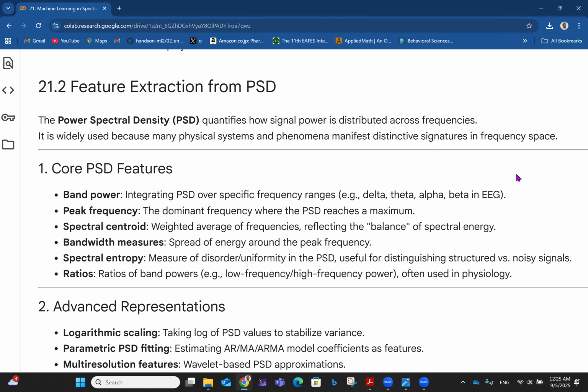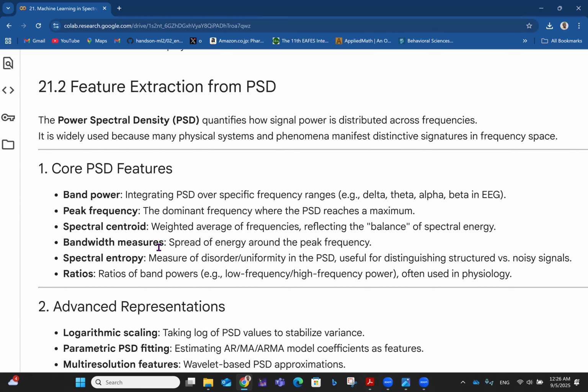Talking about core PSD features, as we've seen all along, we have the band power. This is integrating power spectral density over specific frequency ranges, e.g. delta, theta, alpha, beta in EEG. Then we have peak frequency, the dominant frequency where the PSD reaches a maximum. Then the spectral centroid, a weighted average of frequencies reflecting the balance of spectral energy.